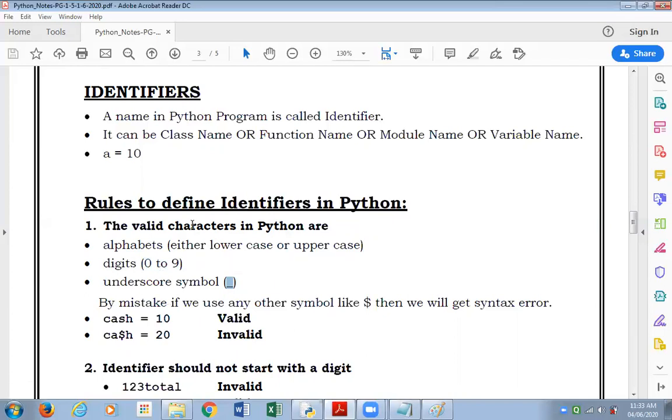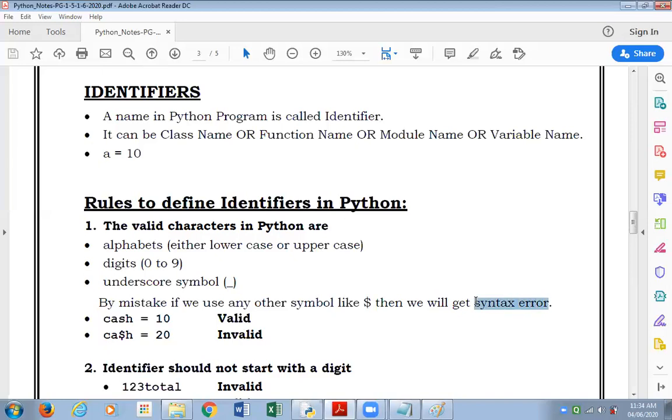Remember, within this name, a variable name or the identifier, the only special character allowed within the name is underscore. By mistake, if you use any other symbol, for example dollar or any other symbol, what you would be making in your program is a syntax error. As you see over here, I've created a variable cash and I'm assigning the value 10 to it. This is valid. But if I write it as $CA$H, the dollar symbol in the name of an identifier or a variable is invalid.